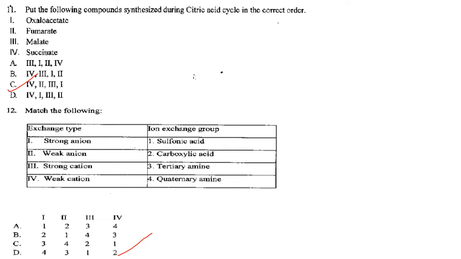Then next one. Match the following. Strong anion. It's quaternary amine. Then weak anion. Weak anion is tertiary amine. Strong cation. Strong cation is sulfonic acid. And a weak cation is carboxylic acid. So the answer is 4, 3, 1, 2. Option D.